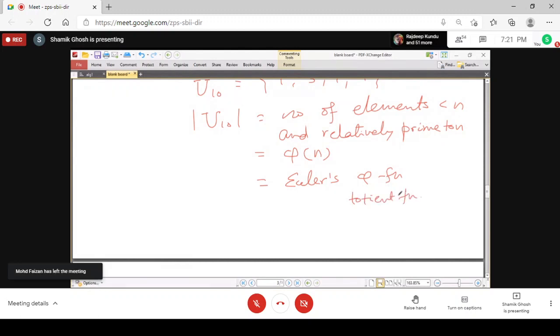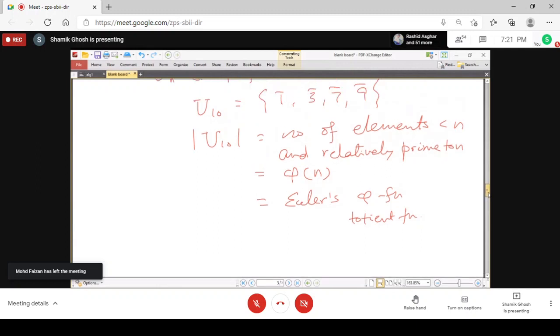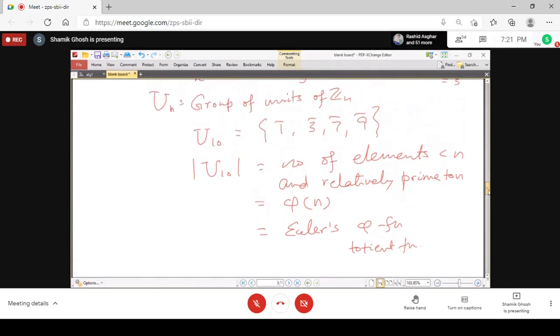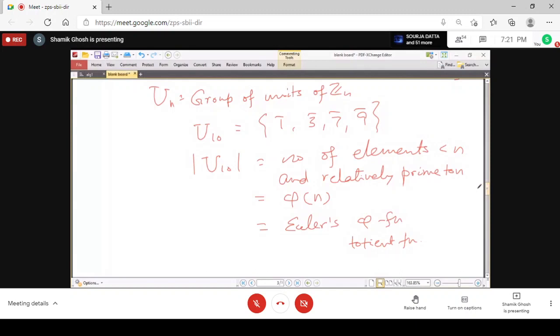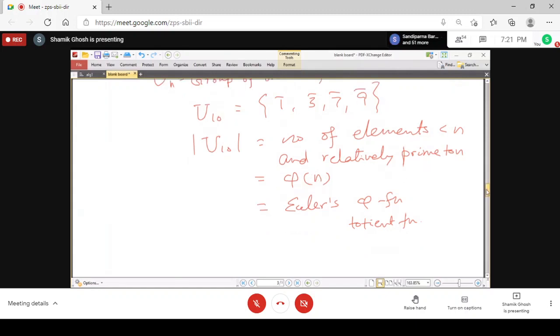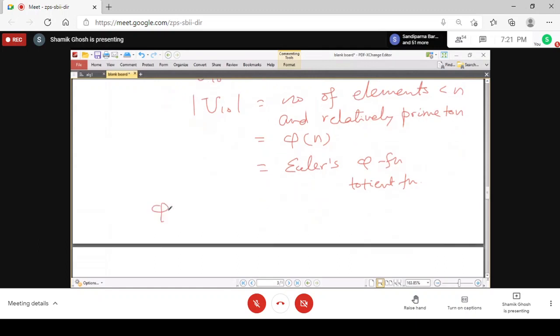This function has very much importance in number theory. It is the number of elements of n which are relatively prime to n. So the number of elements of U10 is phi of n, and there is a formula for calculating phi of n.